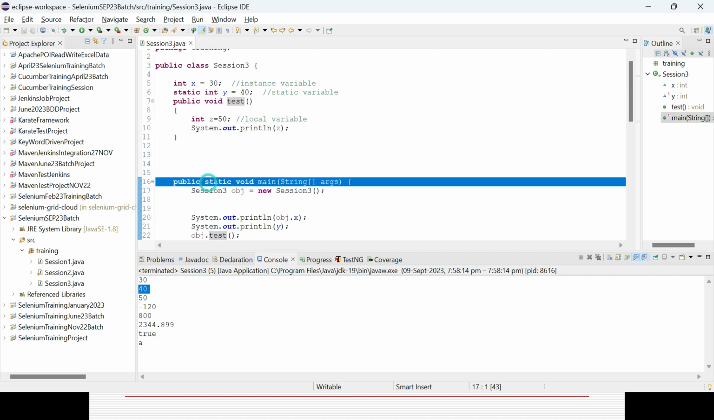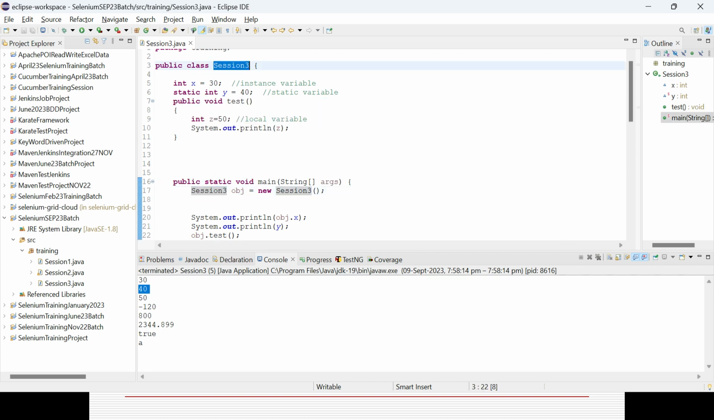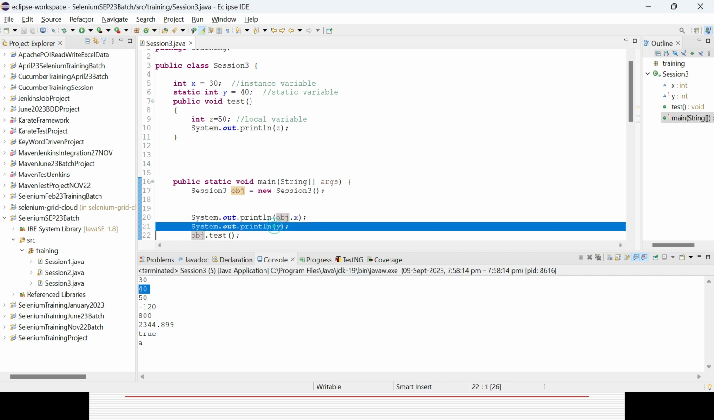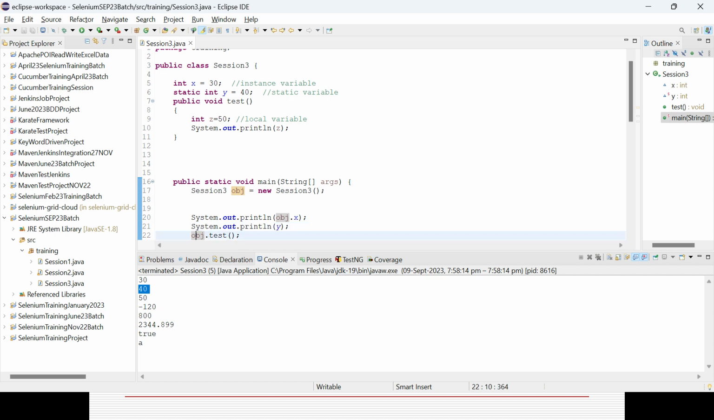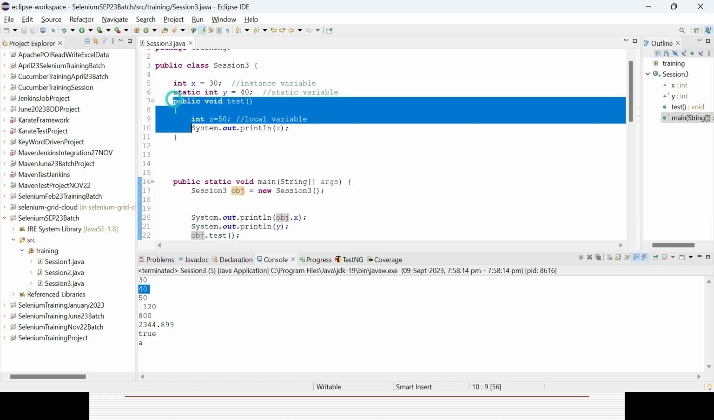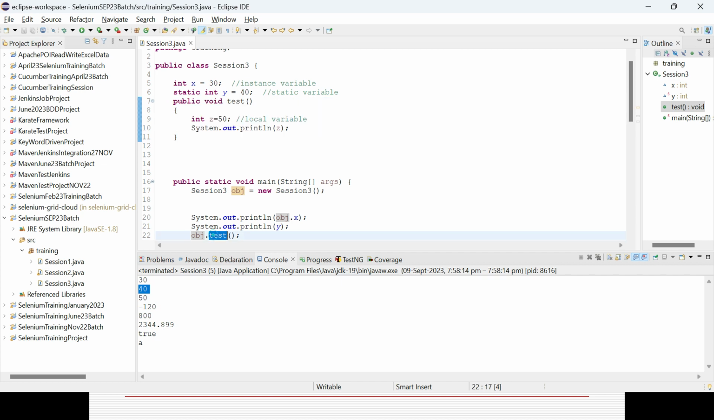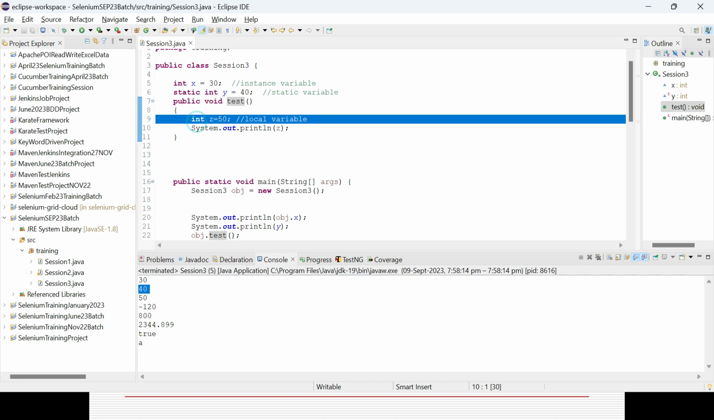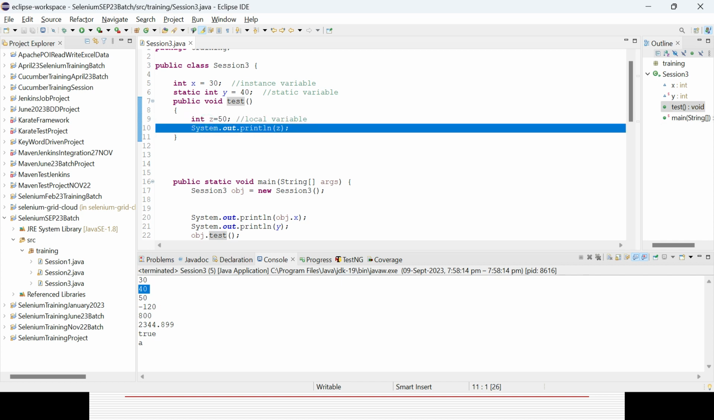And this is the main method where I can create an object, an instance of the class, that is class session 3. The syntax is class name, object name equal to new class name. Now in the main method, since I'm creating the object, I can access the normal instance variable using the object reference. A static variable I can use directly in the main method. And since the method is non-static in nature, I need to use the object, object dot method name. Then I can access the variable, because I want to access that value through the method only.